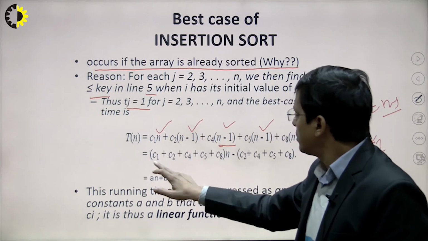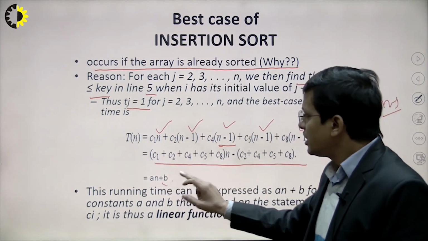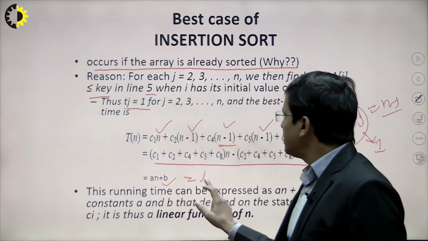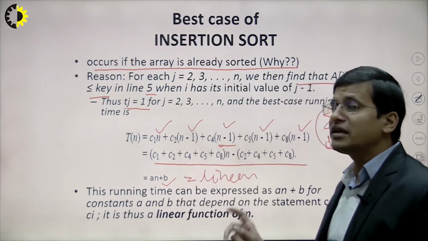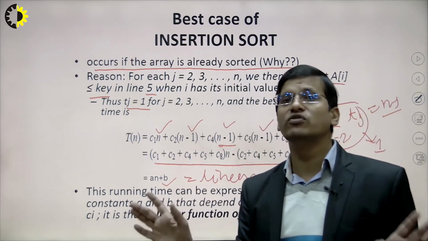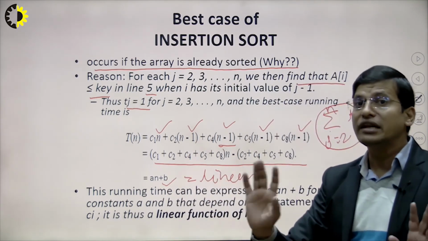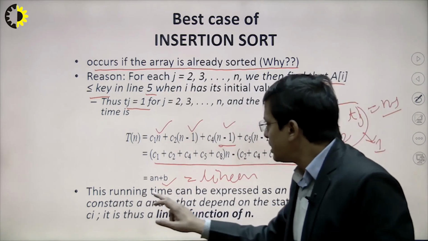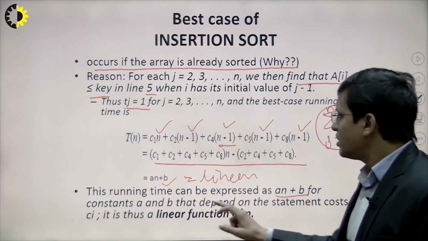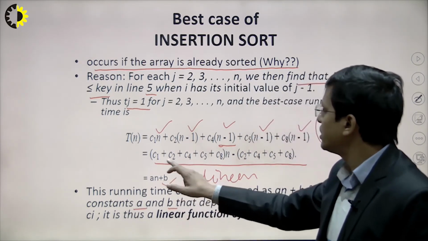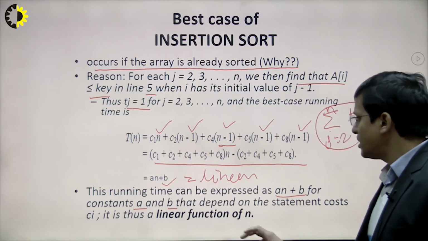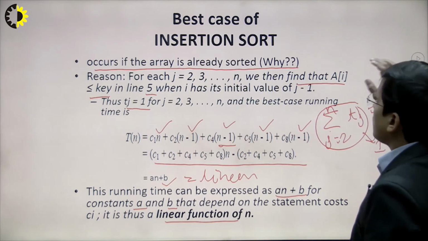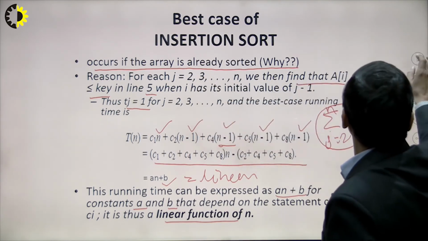After simplifying this, we get an plus b. This means this is the linear one. So insertion sort will take linear time when the elements are in sorted order. Otherwise, it will not be linear. This is the overall condition. This running time can be expressed as an plus b, because a and b are constants, since c1 and c2 are constants. This is a linear function, so in this case the insertion sort takes linear time.